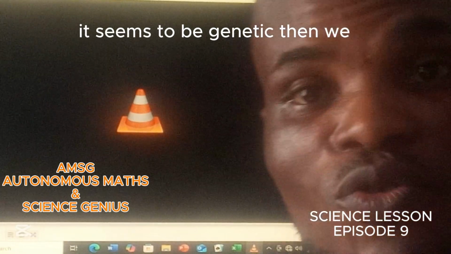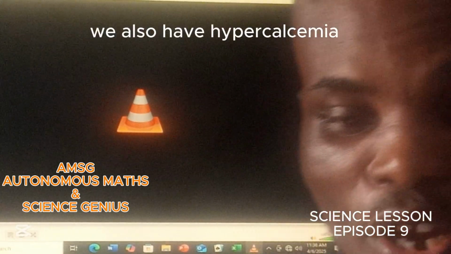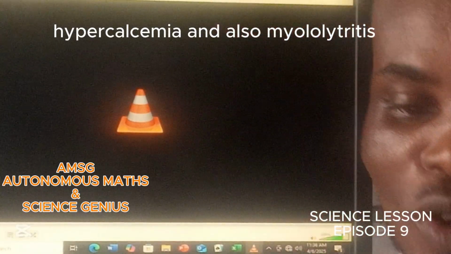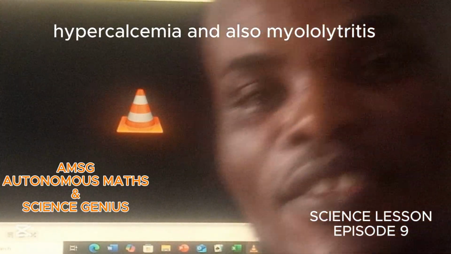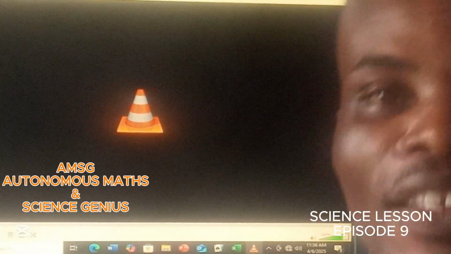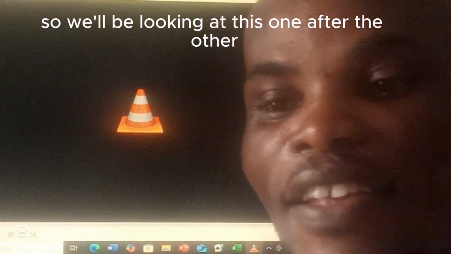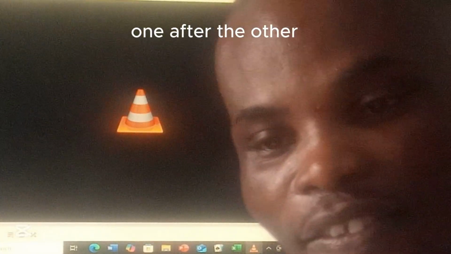It seems to be genetic. Then we also have hypercalcemia and myeloproliferative disorders. All these are disorders that affect the circulatory system of humans. So we'll be looking at these one after the other.